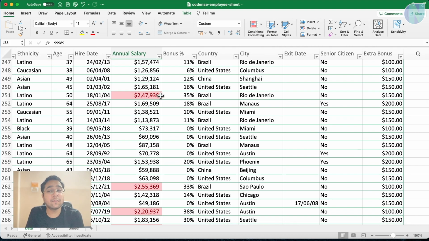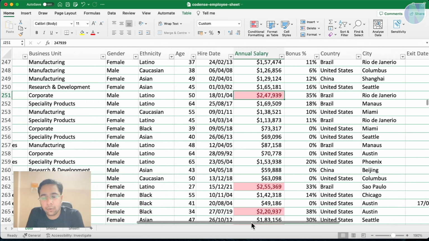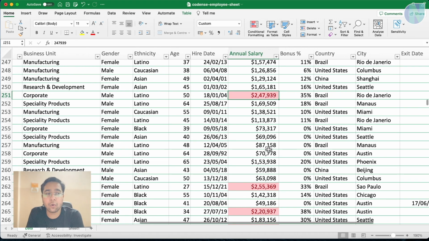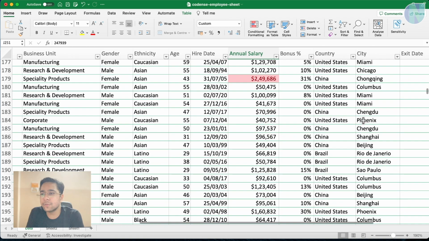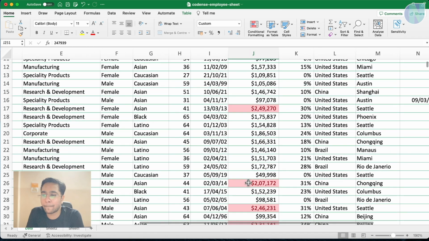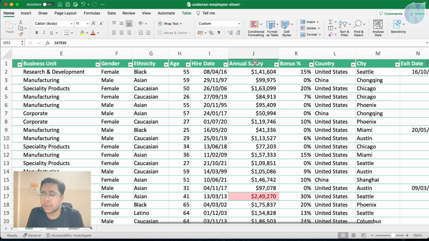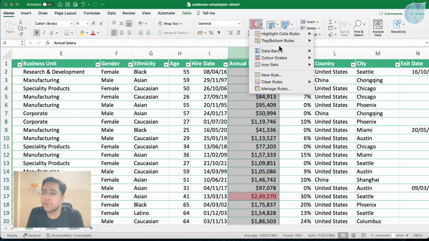Like suppose companies want to see who are the top 10 employees, or on which employees they are actually spending a lot of money. So these are the top 10 employees on which they are spending a lot of money. So this is how you can do conditional formatting. Let's try some more examples here.